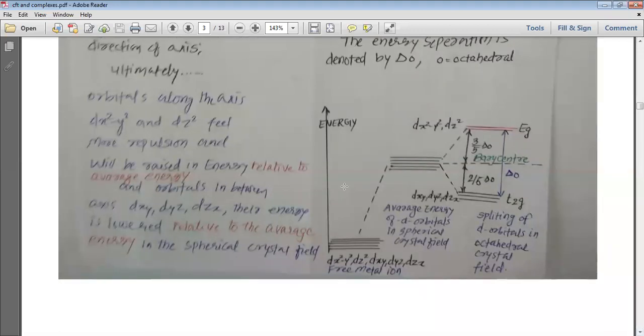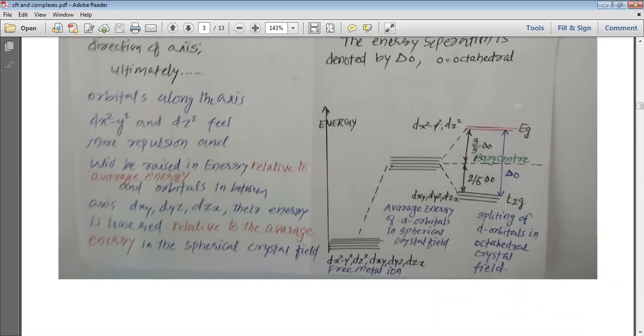Now you can see in the figure what I have explained. I am going to explain it again through this figure. We have the energy axis; if we move upward, the energy increases. We have 5 d orbitals: dx square minus y square, dz square, dxy, dyz and dzx. In the spherical field of ligands, their energy is lifted and they are still degenerate. Then, in the presence of the ligands, these orbitals are split, and this splitting of the d orbitals into 2 groups, T2g and Eg, takes place.